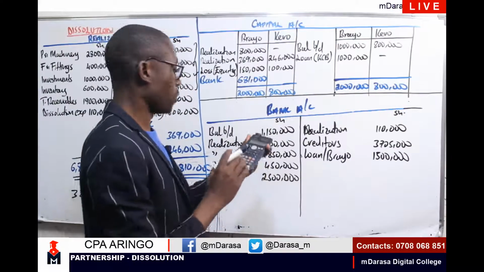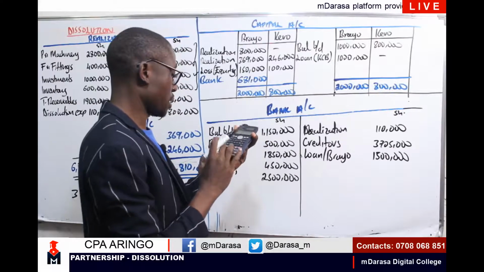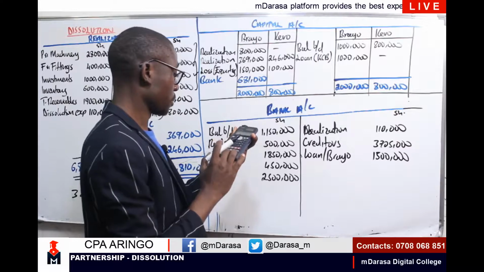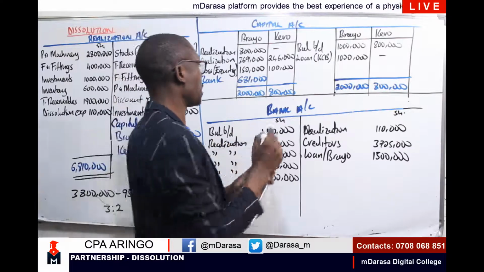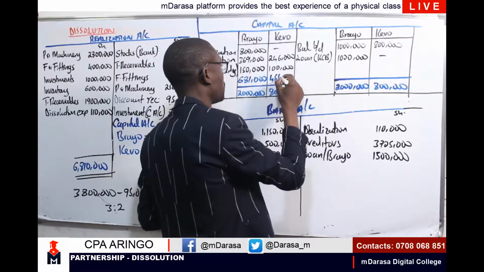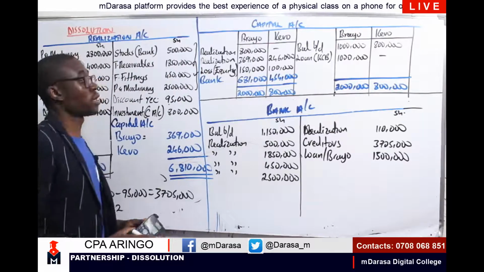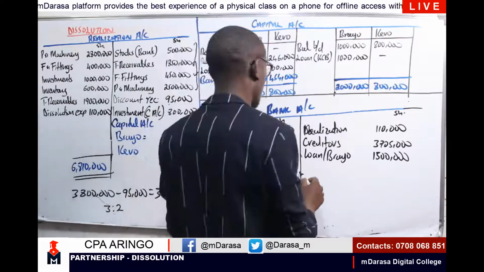What about Kevo? I'll be having 800,000 minus 246,000 minus 100,000. That is to say, Kevo will be paid a figure of 454,000. And that is what you are going to effect in our bank account here.